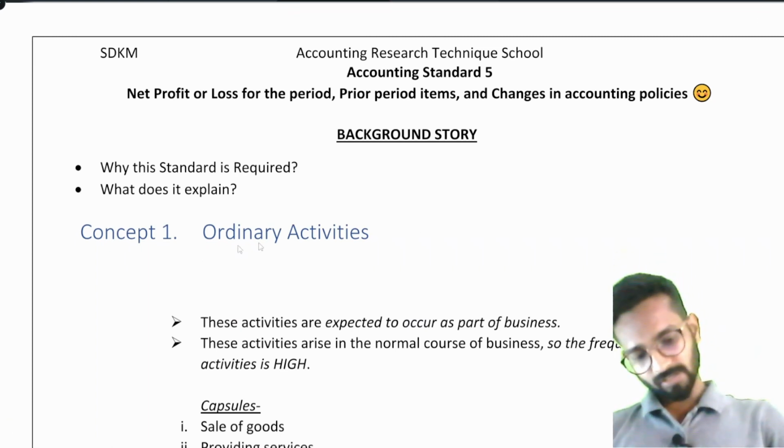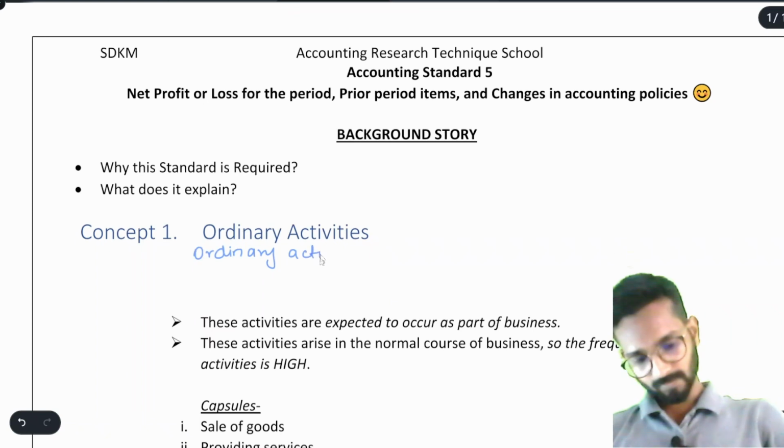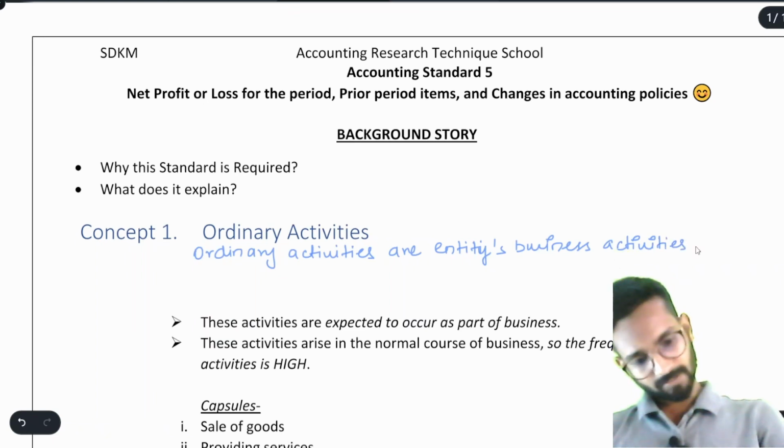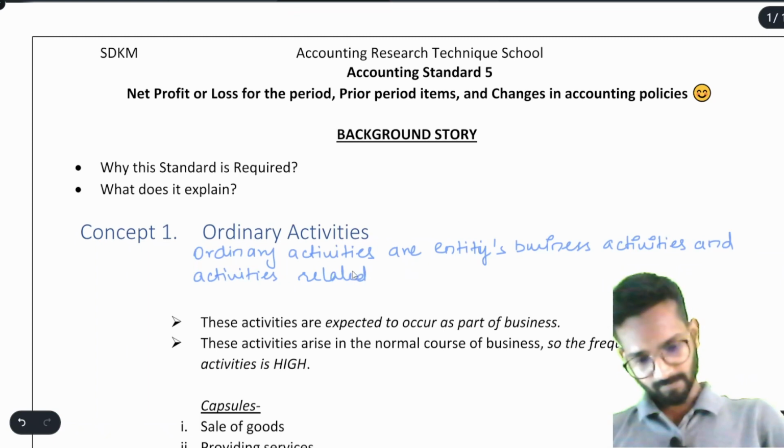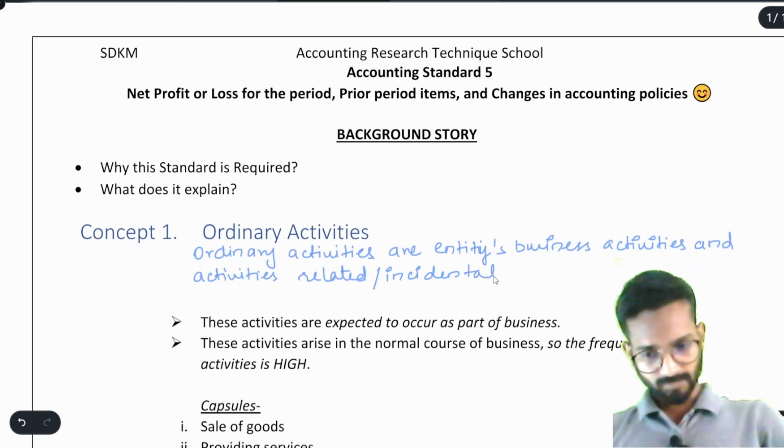Ordinary activities are the entity's business activities and activities related or incidental to such business.